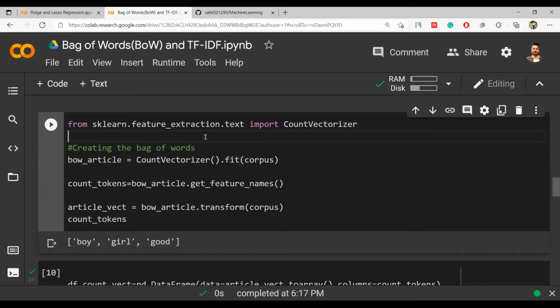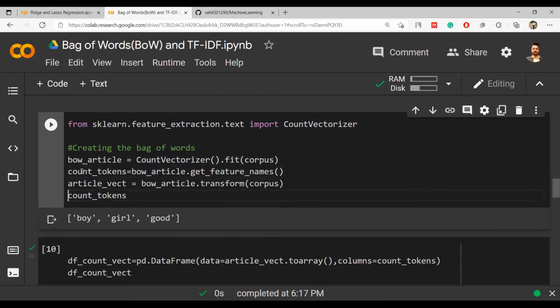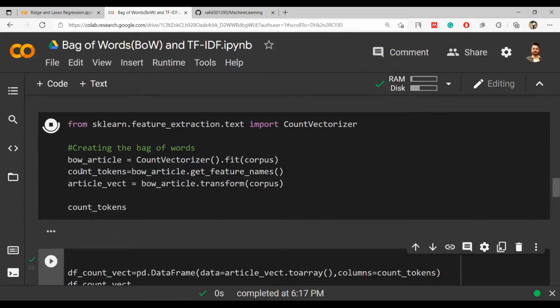So my unique words are generated with CountVectorizer dot fit on the corpus. I'm running this CountVectorizer on my corpus, right? It is stored in this bag of words article, and then bag of words article dot get_feature_names, so all the feature names will be updated, and then the transformation. Just by using these three commands, I can get the count tokens. My updated tokens look like this.